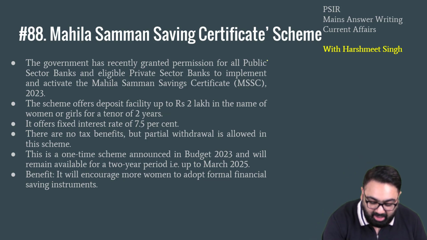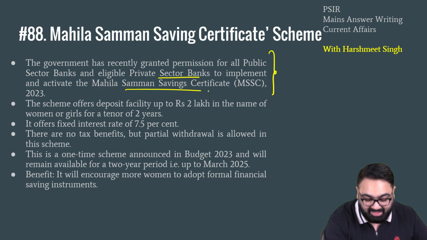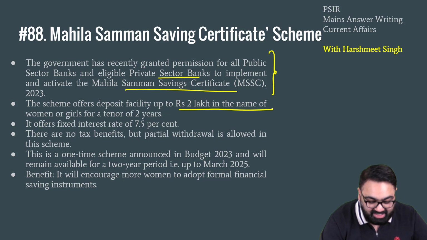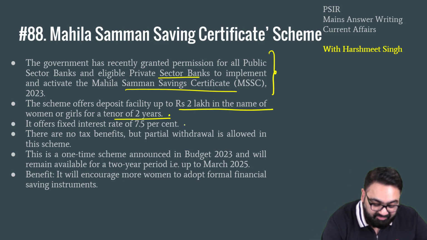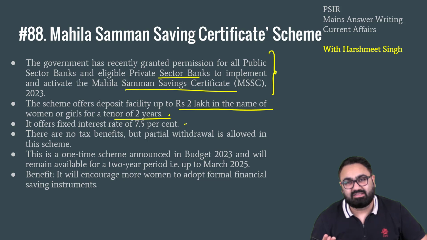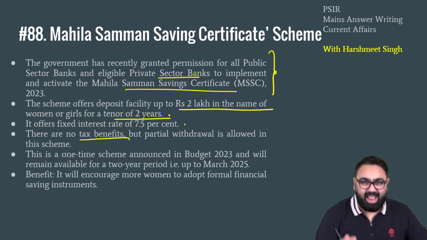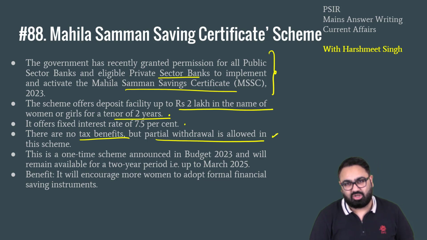So basically, all the public sector banks and some private sector banks have been given the permission to implement this Mahila Samman Savings Certificate. Under this scheme, you can deposit up to 2 lakh rupees in the name of women or girls for a tenure of 2 years only. There is a rate of interest that is 7.5%. It is much higher than the savings bank account rate of interest. You will not get any tax benefit, so tax will be deducted from whatever interest that you get. Also, partial withdrawal is allowed in the scheme. In between 2 years, if you want to withdraw some money, you can.